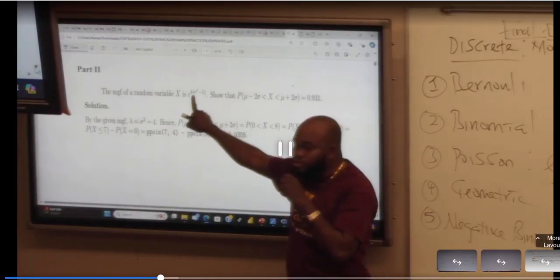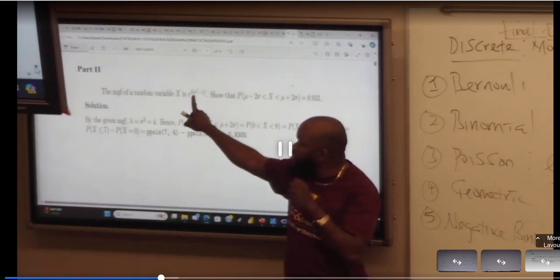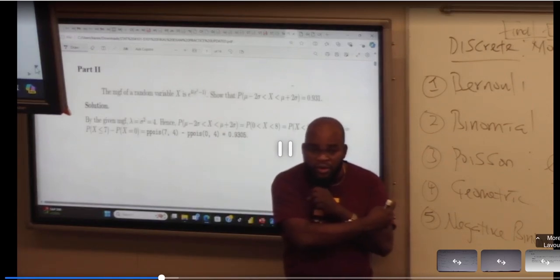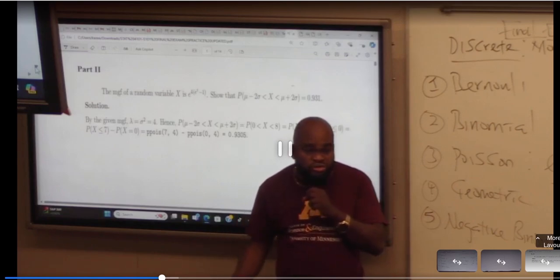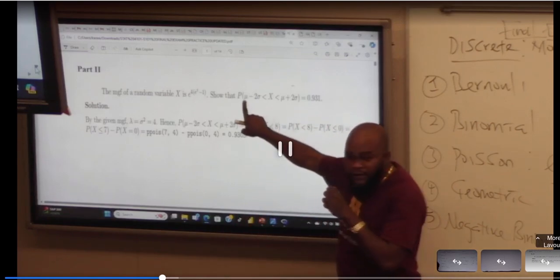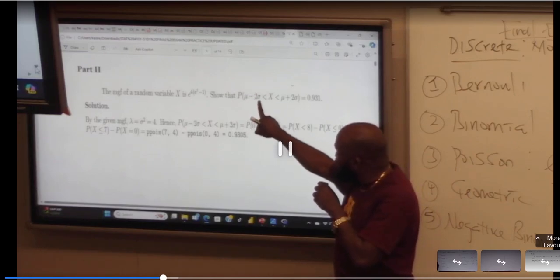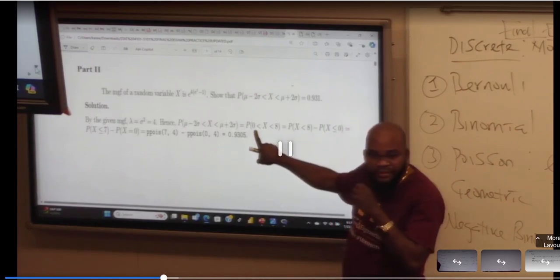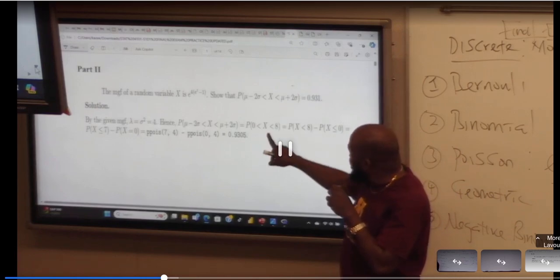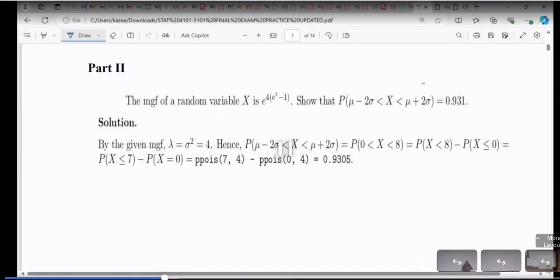It means mu is 4, and if mu is 4, the variance is also 4, then the standard deviation will be 2. Now here, you plug in 4 minus 2 times 2. This is going to be 0. That is why you have this 0. If you plug in that, now what you want to do, the fact that you've recognized the distribution, this is what you want to find now.